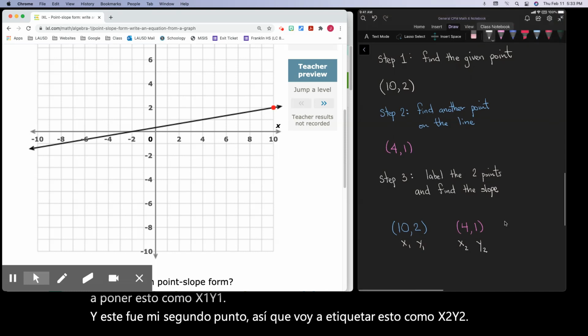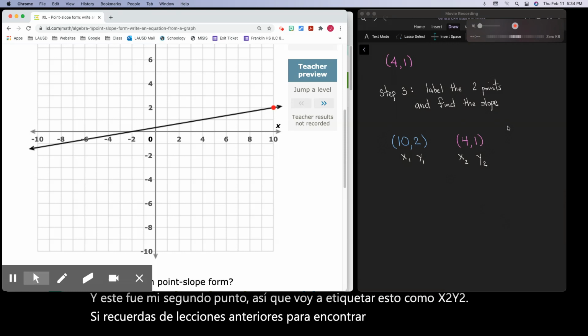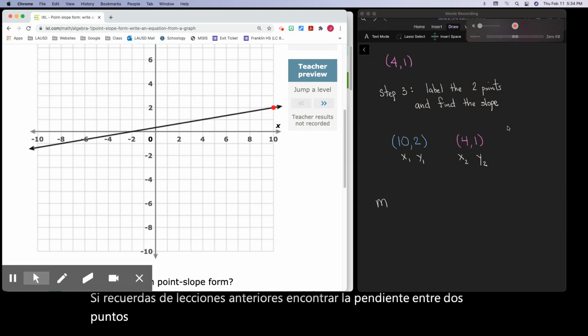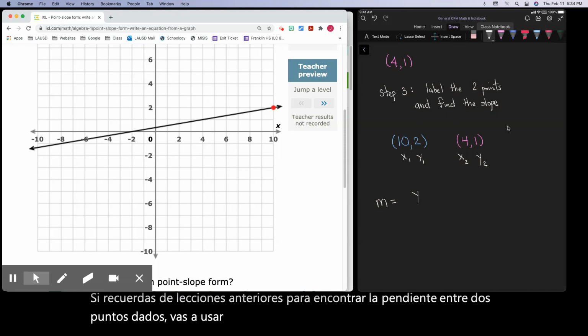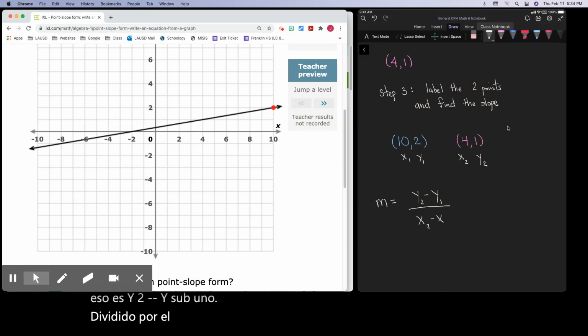Now, if you remember from previous lessons, to find the slope between 2 given points, you're going to use this formula. The change in your y, so that's y2 minus y sub 1, divided by the change in our x, x of 2 minus x of 1.